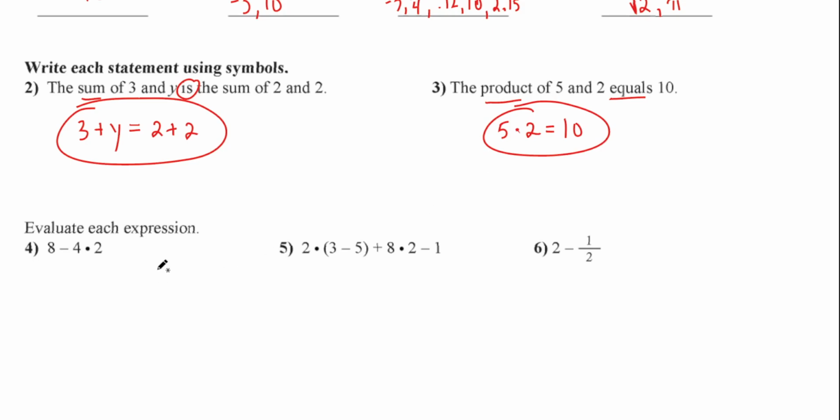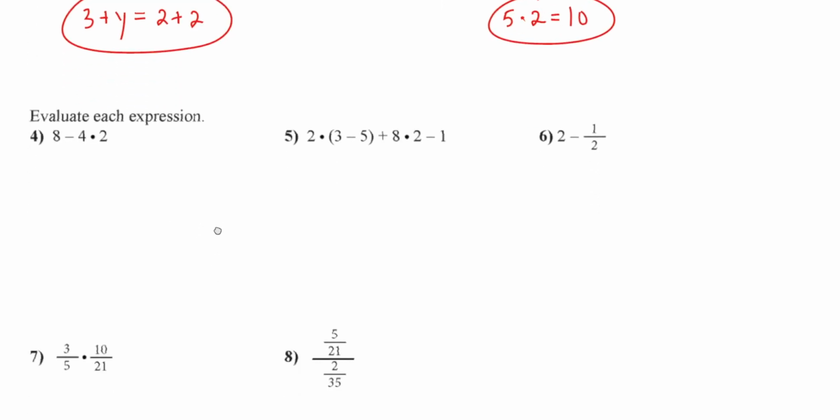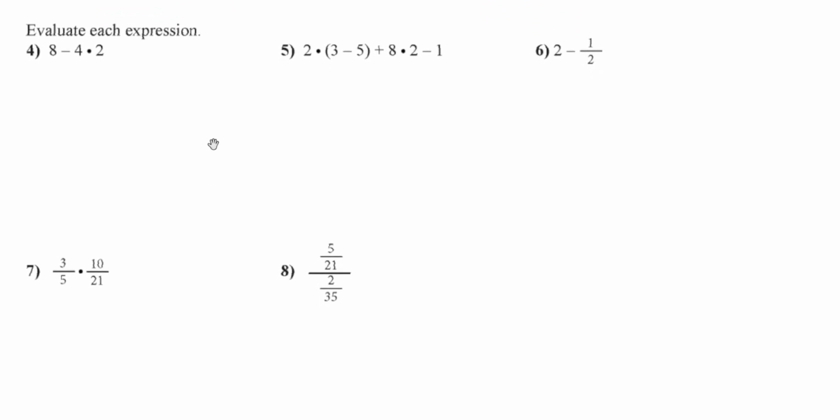Okay, let's do this. Now, I remember distinctly being so frustrated with some of you guys on this one. Yes, it's please excuse, remember this one? Please excuse my dear Aunt Sally. Which means parentheses first, then exponents, then what? Multiplication, division before you add and subtract. So let's take a look. So do you go 8 minus 4? No, because there's multiplication. So what do you do first? You do the multiplication first. Okay?